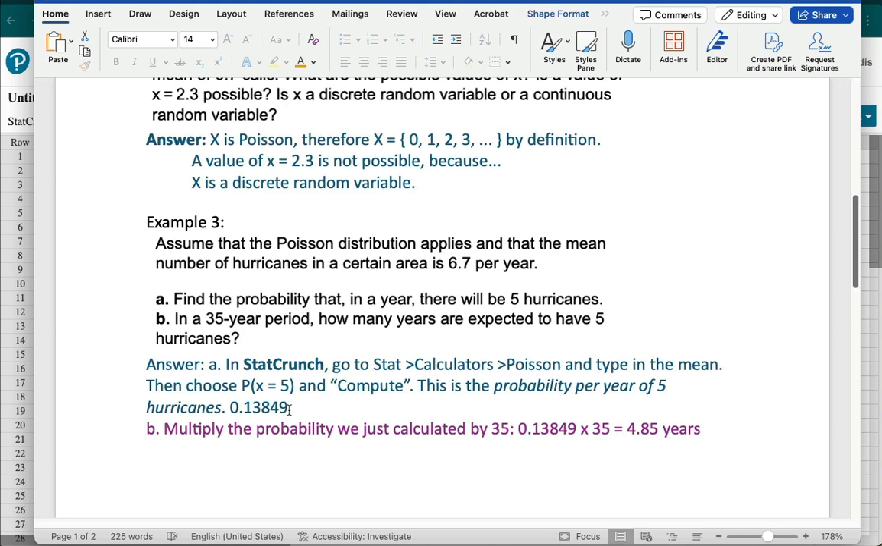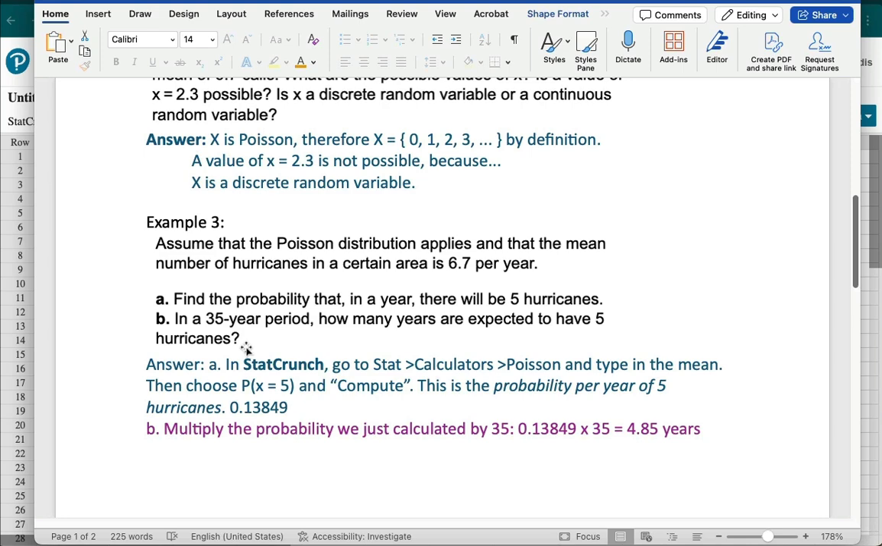0.13849, so I just rounded it to 4 decimal values. Okay, so that's my answer to part A. Part B is now a follow-up question. What about not just 1 year, but in a 35-year period, how many years do we expect to have 5